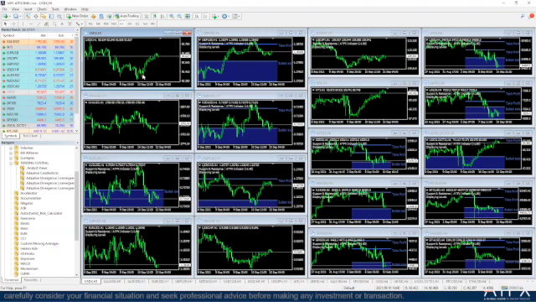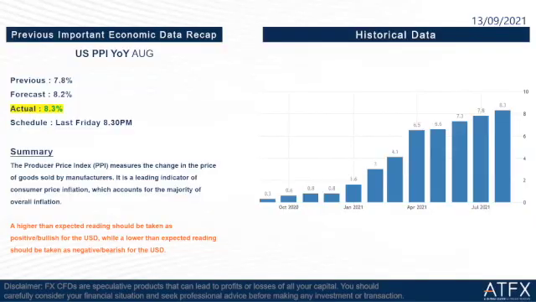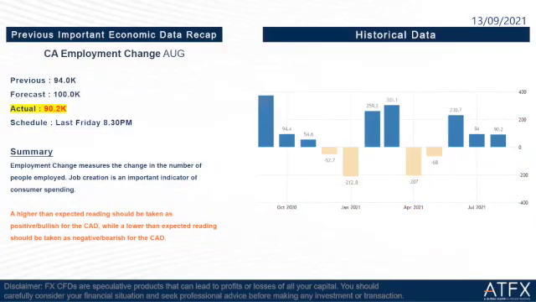Okay, so we go back to our PowerPoint here. The next one is Canada employment change August. The previous is 94,000 and the forecast is 100,000, but the actual is just 90.2 thousand, which is lower than the previous and forecast. So this is not really good for the Canadian dollar.